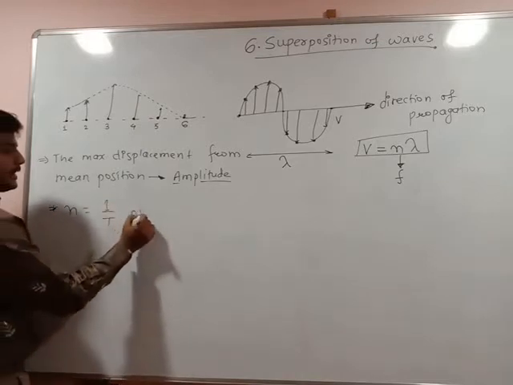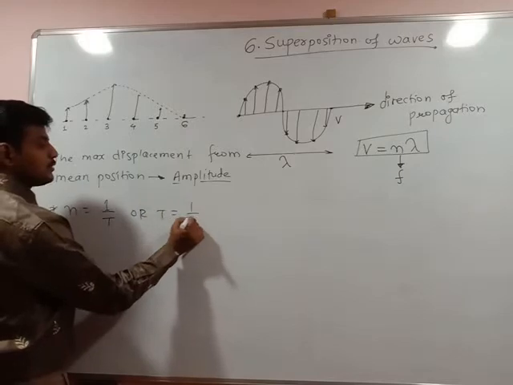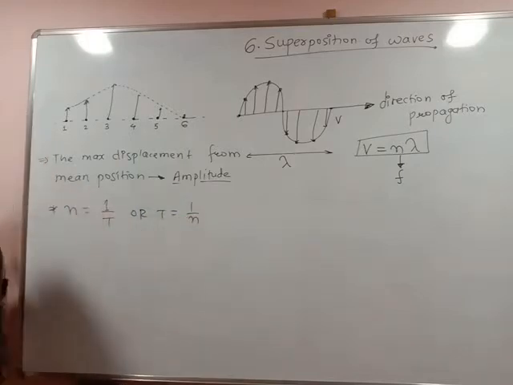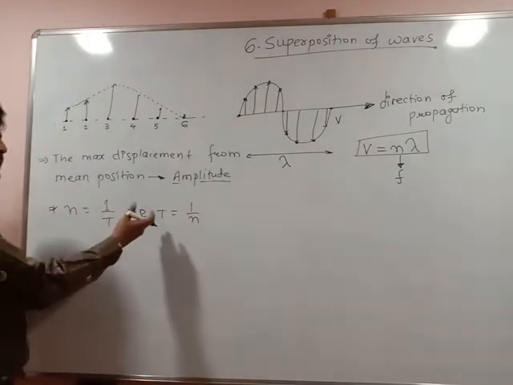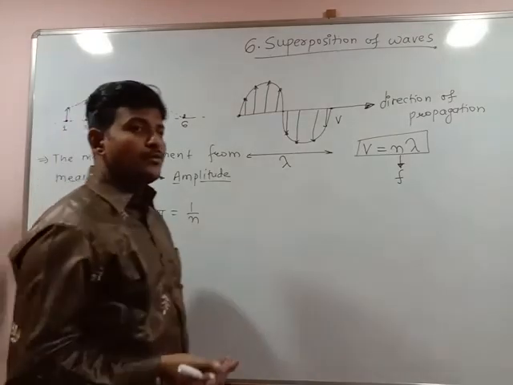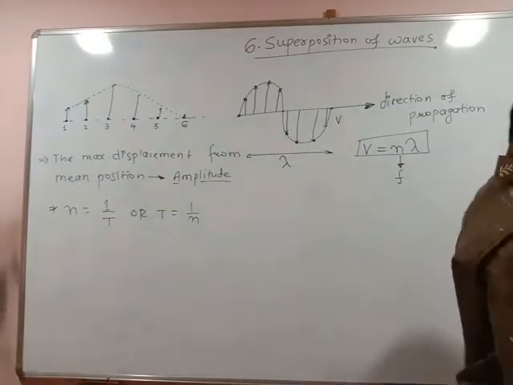Or you can find the time period. T is equal to simply 1 by L. This is said to be time period: the time required for the wave to complete one cycle.